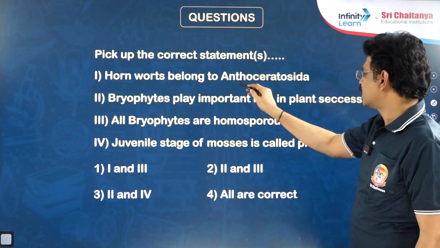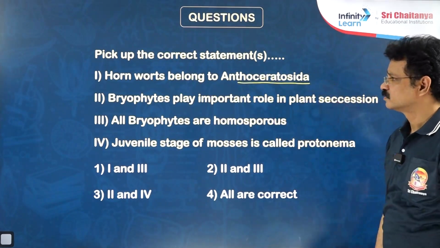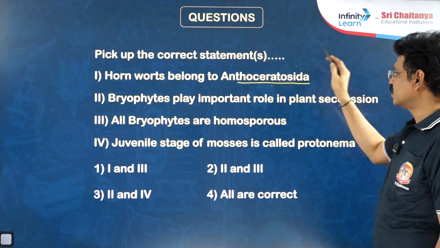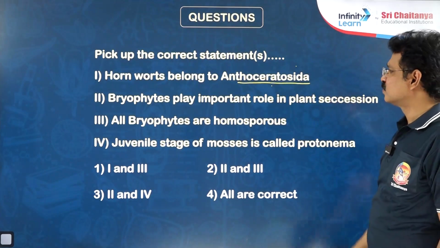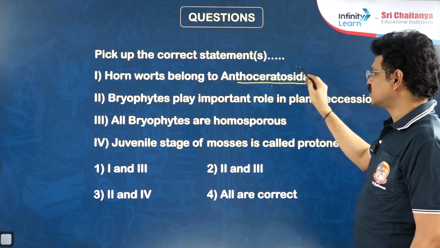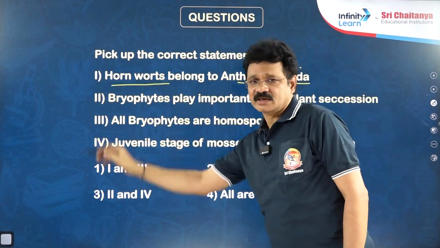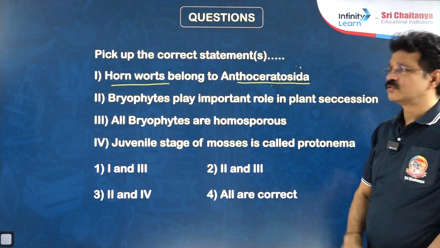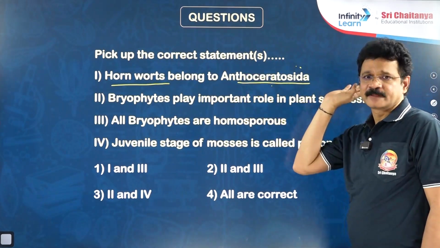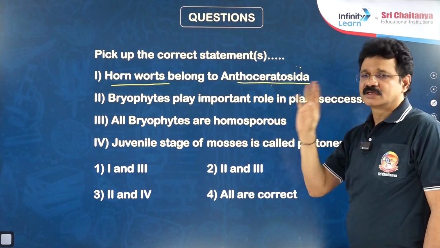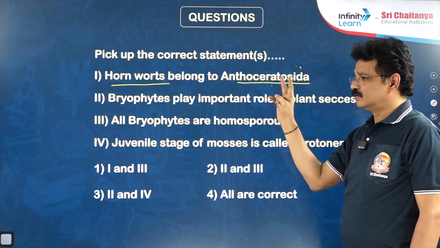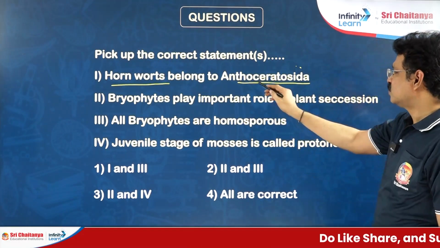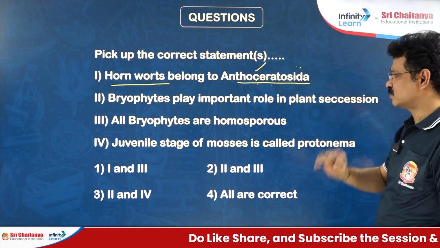Identify the correct statements from the following. Hornworts belong to Anthocerotopsida. Actually, this is not given in your textbook. Better to learn. Anthocerotopsida, another name is hornworts. According to our NCERT syllabus, only two groups are given under bryophytes: hepaticopsida, meaning liverworts, and bryopsida, the mosses. The third group, Anthocerotopsida, is not included in our syllabus.